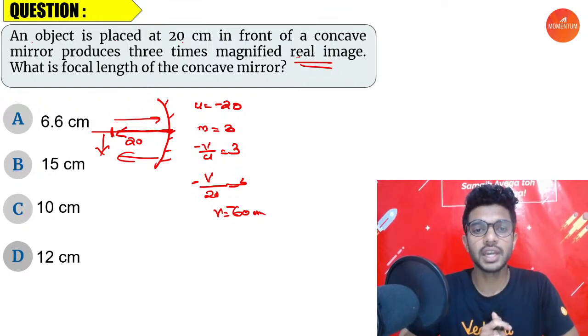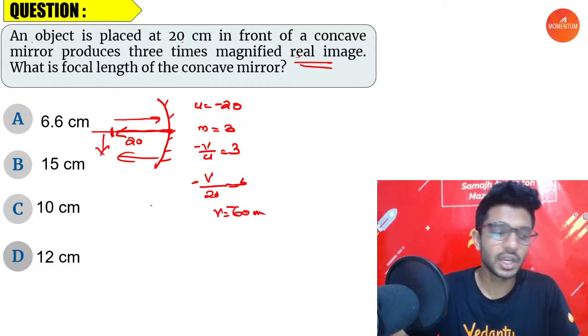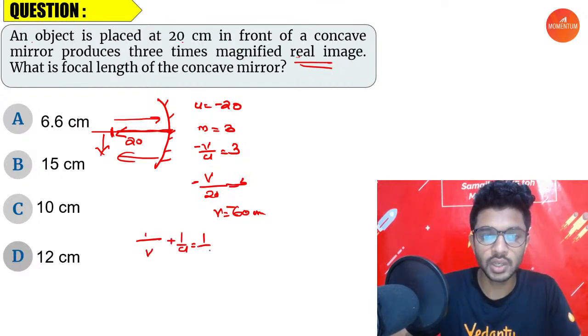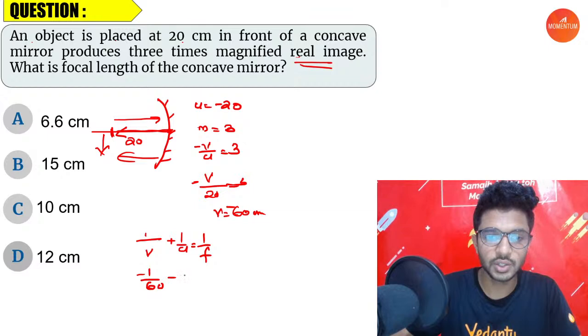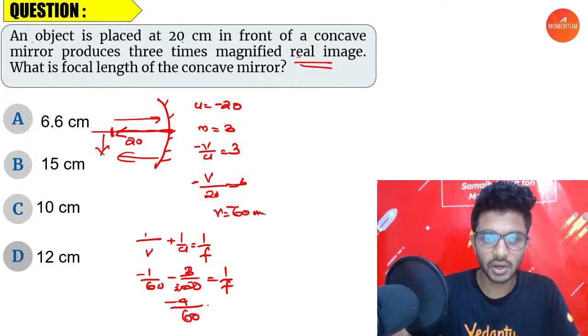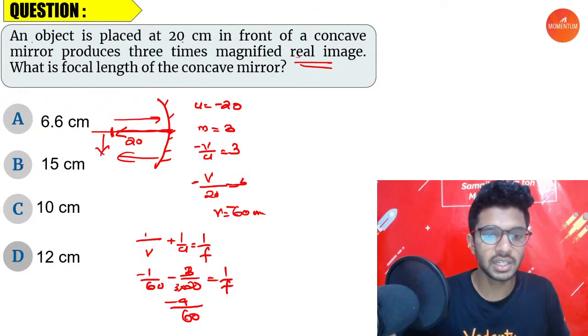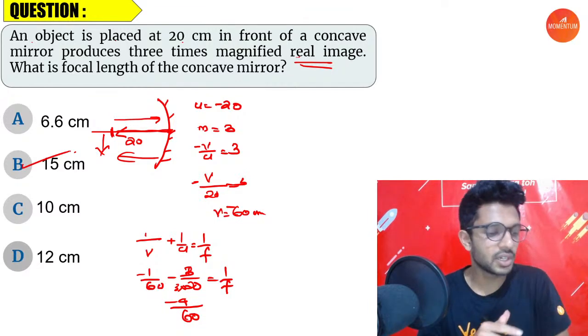Now if you have V and U, what is stopping you from finding out the focal length? Nothing, right? Because you just have to use the equation for a mirror. What is it? 1 by V plus 1 by U equal to 1 by F. 1 by V is equal to minus 1 by 60. 1 by U is equal to 1 by 20 with a negative sign, is 1 by F, right? So how can you make it a common denominator? Multiplying it with 3 on the numerator. So this is minus 4 by 60, or F is equal to 60 divided by 4, which is 15 centimeters. Simple. Everyone got it, or what?